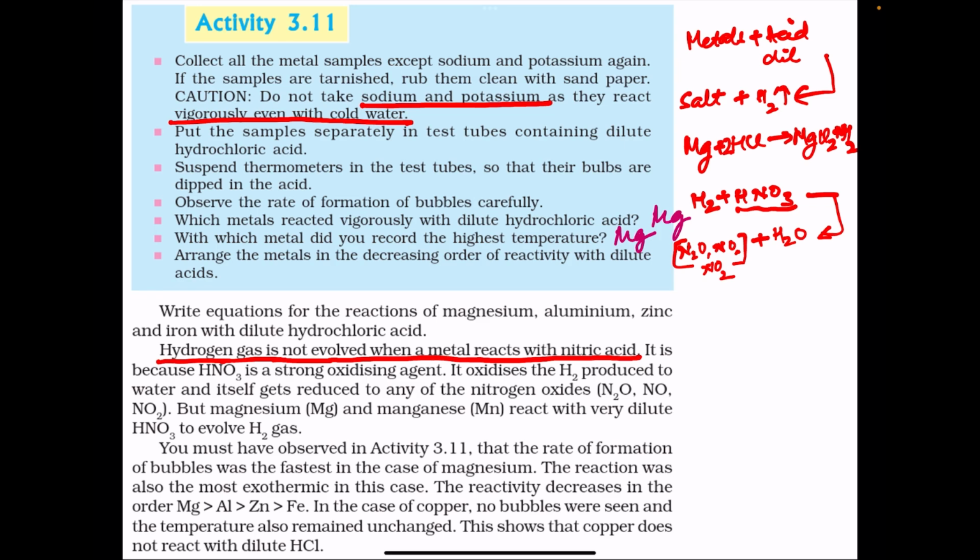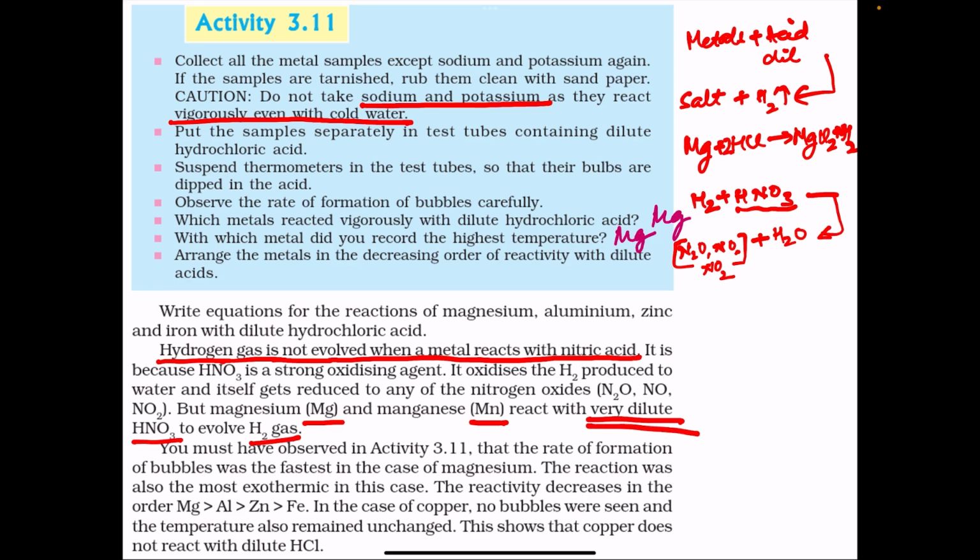So since the hydrogen produced is getting oxidized to water, whenever a metal reacts with nitric acid, it will not evolve hydrogen. But metals like magnesium and manganese are exceptions. Manganese and magnesium, when they react with very dilute HNO3, will form the nitrate and give hydrogen gas. Magnesium with dilute nitric acid will form magnesium nitrate plus hydrogen gas. The condition is that nitric acid must be very dilute.